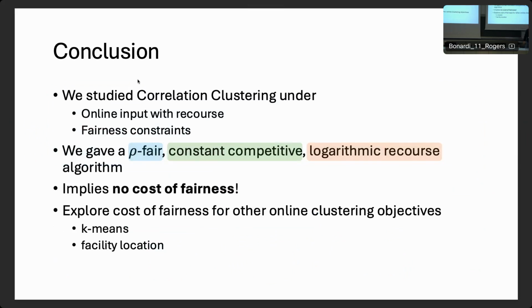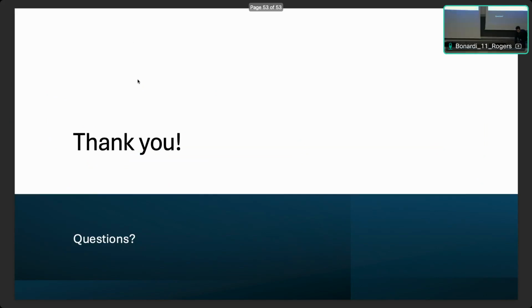Now, with all of that, as an overview, we have studied correlation clustering, and the setting is online, with recourse and with fairness constraints. What we give is a raw fair, constant competitive and logarithmic recourse algorithm. The main implication is that there is no cost for fairness in our problem, and for future work, we could maybe apply this setting to other clustering objectives, maybe k-means, which is very popular, or facility location. Thank you very much.